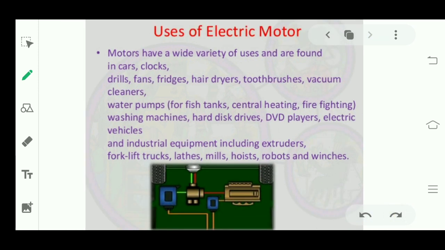As I explained to you at the start of this lecture, the electric motor is the basic thing of any mechanical system. So it is used in many places in your houses also, in fridges, in clocks, in motor pumps. You can use it anywhere. If you want to make any mechanical system, then the electric motor is the basic unit which you have to use. So you should know the complete working of the electric motor, as it is a very, very important topic.